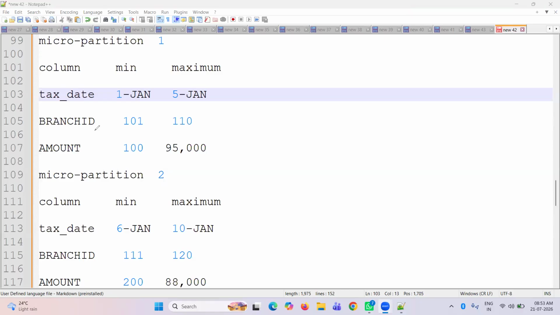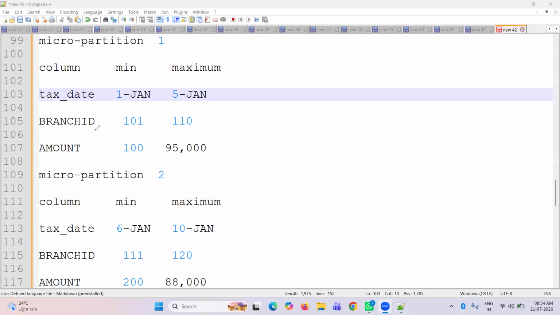Why metadata? Because while inserting data, it goes date-wise: day one, January 1st, some data; January 2, some data; January 3, some data, and so on.